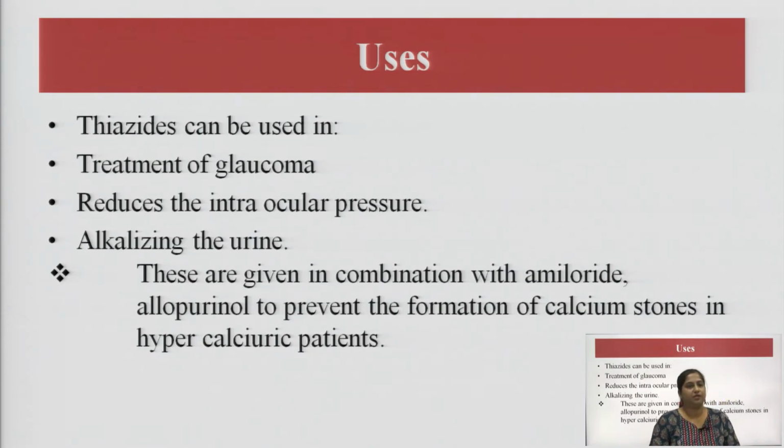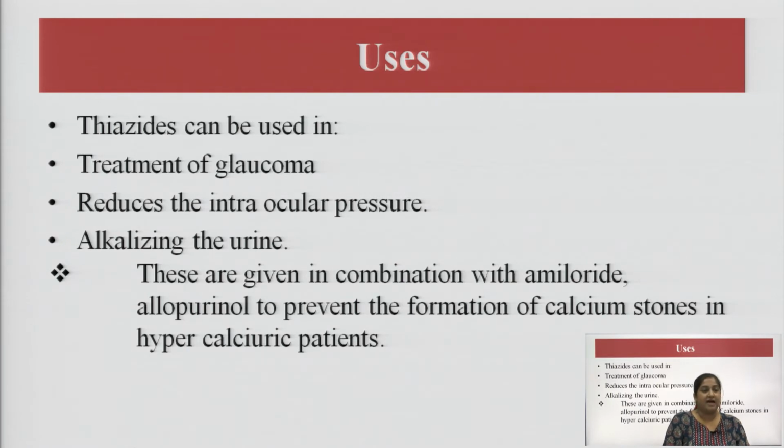So, what will be the uses of the thiazide group? The thiazide group is a very important class of diuretics after carbonic anhydrase inhibitors. They can be used in the treatment of edema related conditions, and for glaucoma, where they can reduce the intraocular pressure, and for alkalizing the urine.